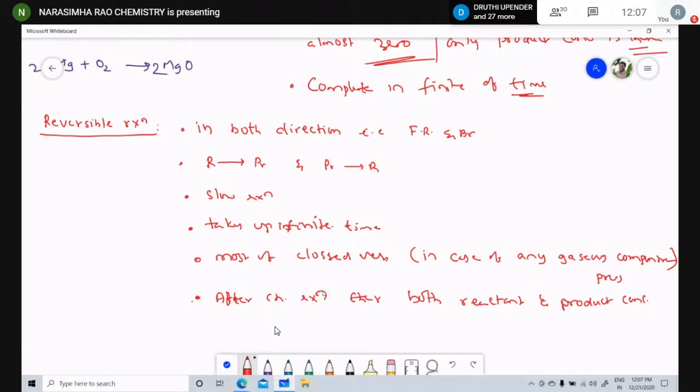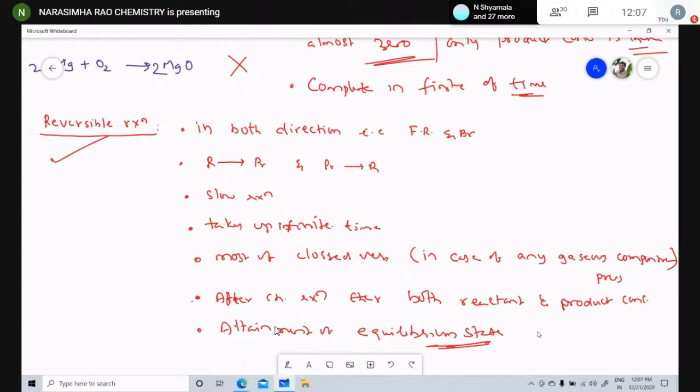Not only one, both are there. Attainment of equilibrium state. So equilibrium state is the characteristic property of a reversible reaction only. It is not a characteristic property of an irreversible reaction.